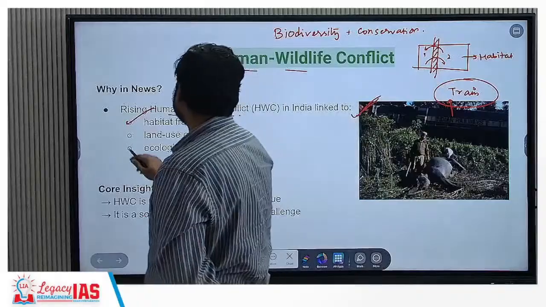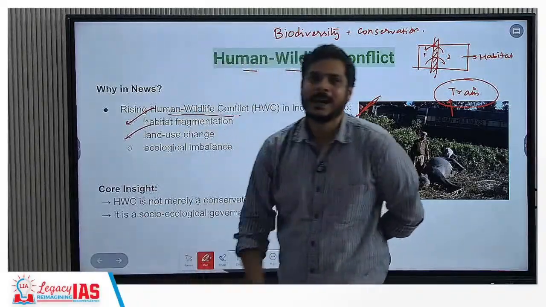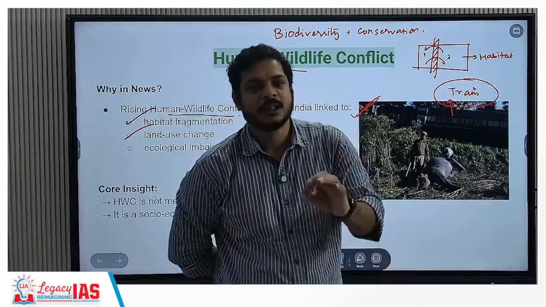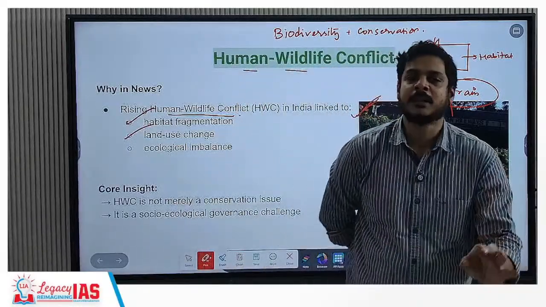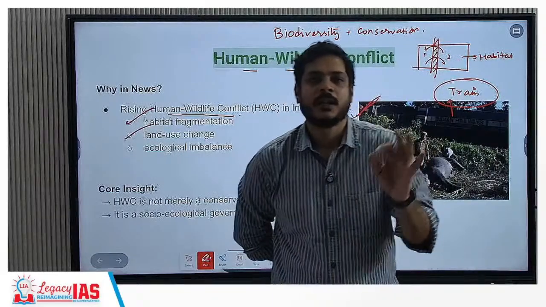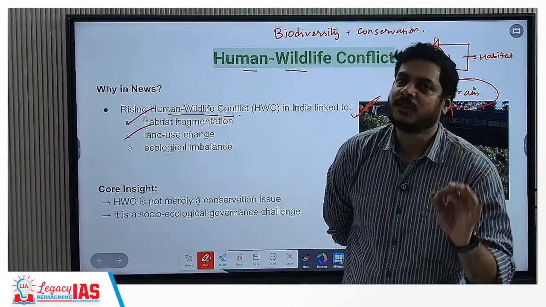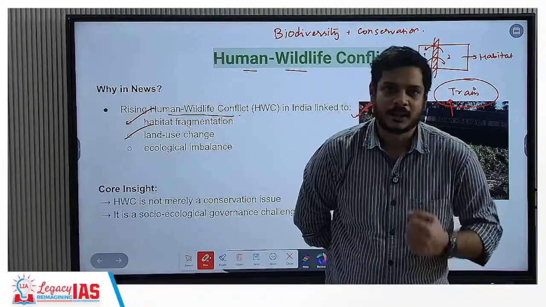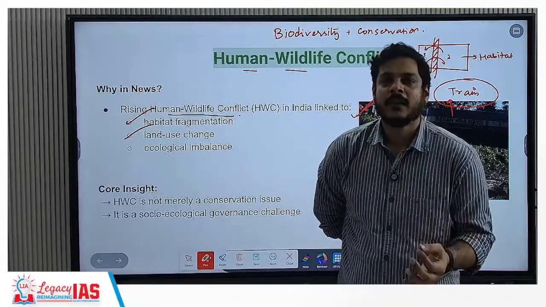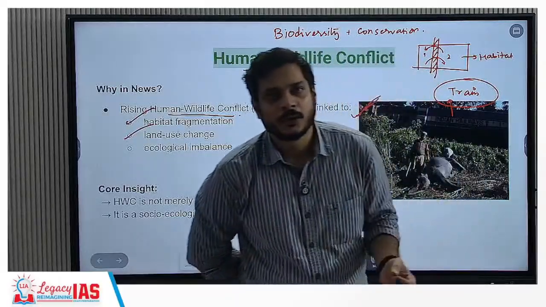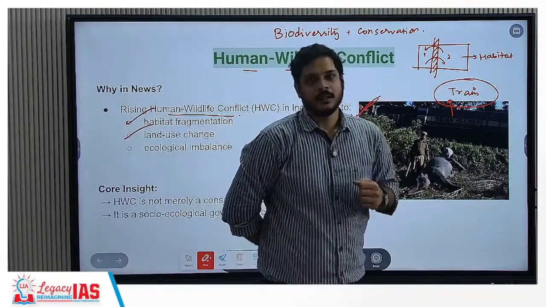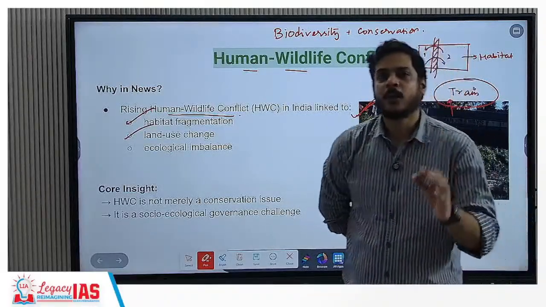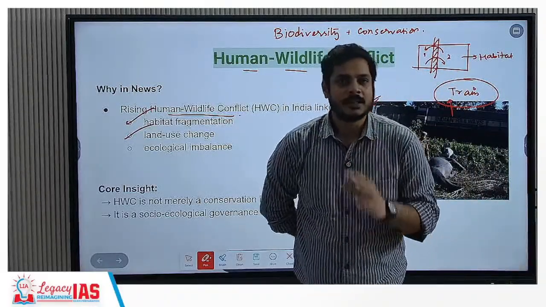Second is land use change. Land use change points towards the changing patterns in which land is being used. Forests are being cleared, which means deforestation is happening, and they have been replaced by agriculture, that means growing of crops. This land use change also leads to habitat being fragmented as well as degraded, so animals have no other option but to move out to these agricultural fields.